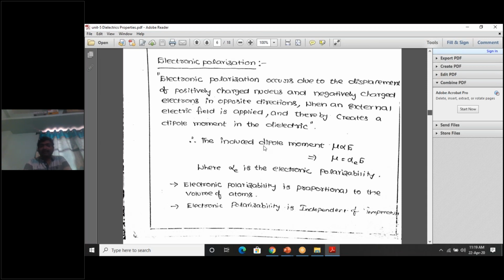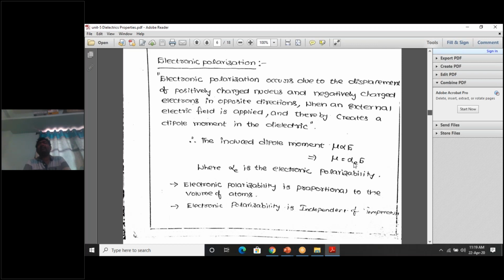The induced dipole moment mu is directly proportional to E. This is the previous concept. That's why I told you these definitions are very, very important. Dipole moment mu is directly proportional to what? E. So if you remove the proportionality, you get a constant alpha: mu = alpha E, where alpha is what? Polarizability.